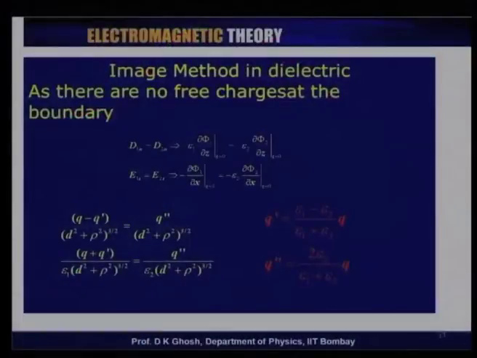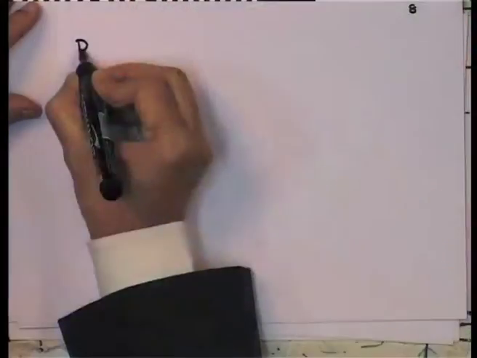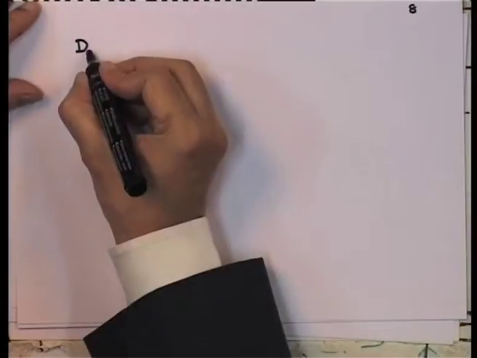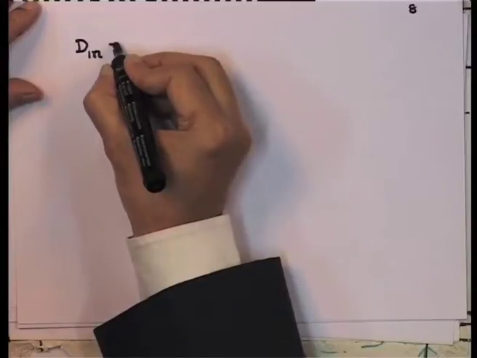And I need to satisfy the boundary conditions, and these boundary conditions are things which we have discussed a little while back, namely the normal component of D is continuous. So, let us look at what is the normal component of D. Let us just do the calculation for one of them. So, what is D 1 n?